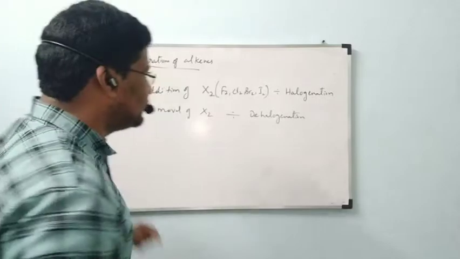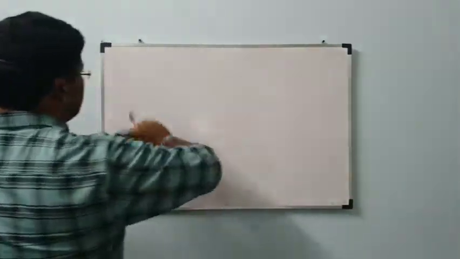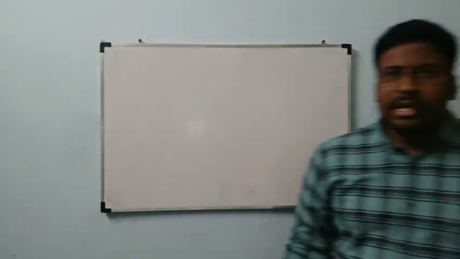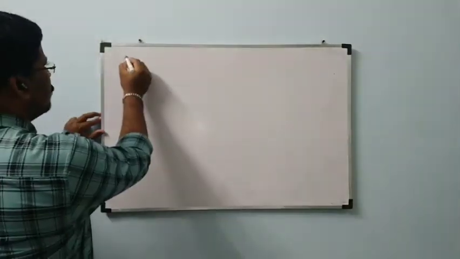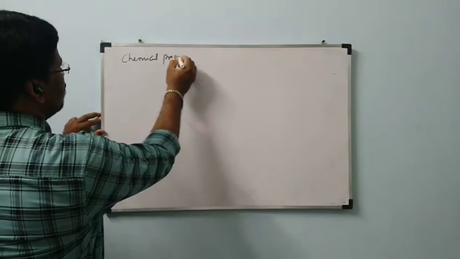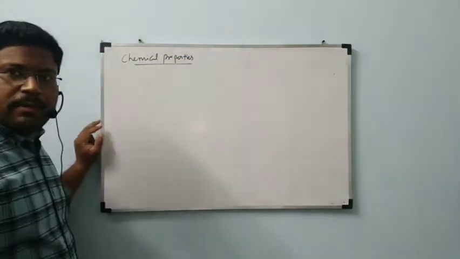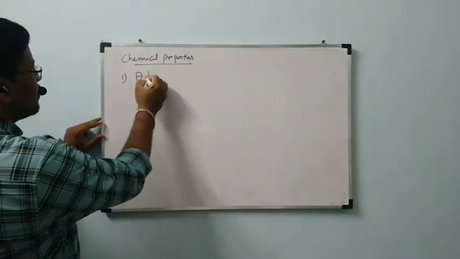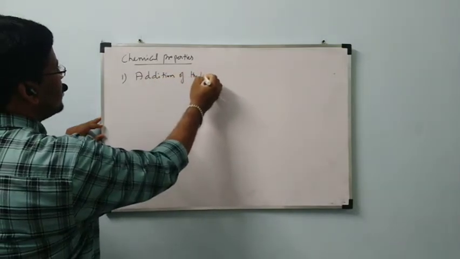Okay, next one. The preparations of alkenes topic is completed. Physical properties we will see in the last. Next we can go through chemical properties. Under chemical properties, first one, addition of hydrogen.